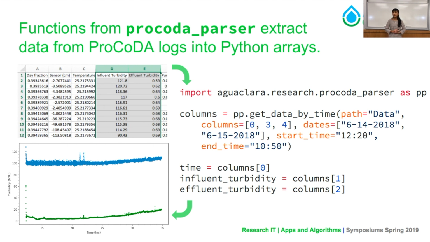They can do this for data from a specific time to an ending time, as you see in this example, and for multiple columns of data. They can also do this over multiple days of the experiment and for specific states of data acquisition, which allows teams to move away from Excel and away from modifying their raw data to just do it all in Python.